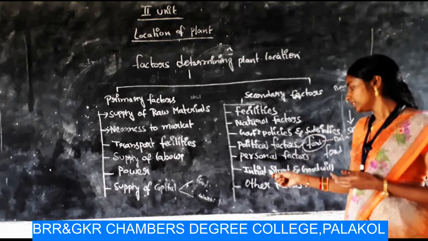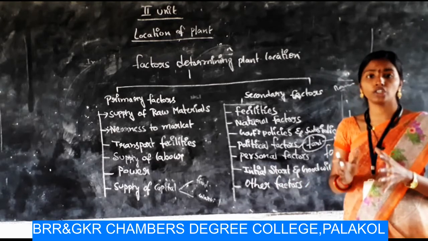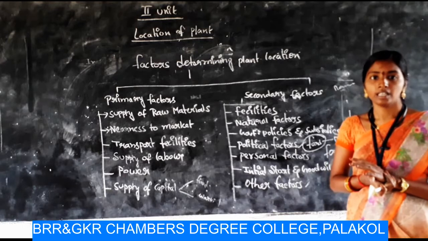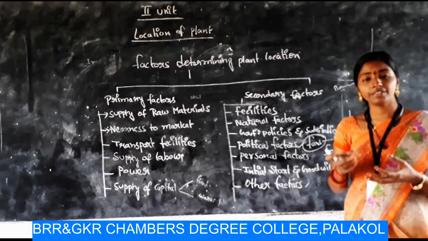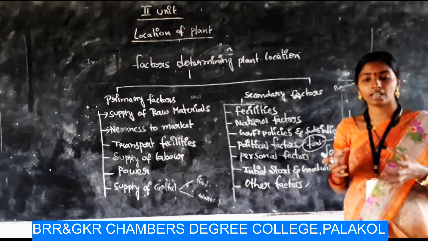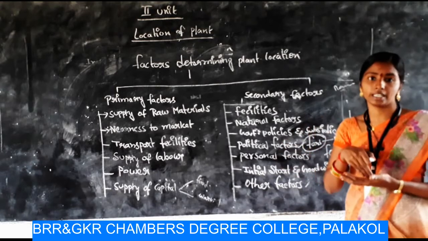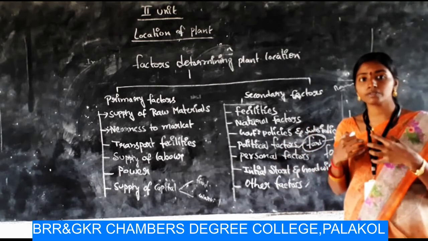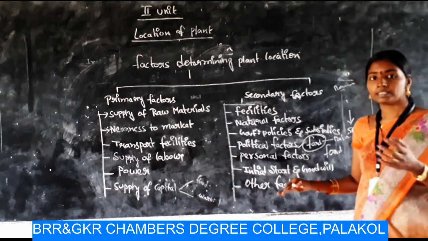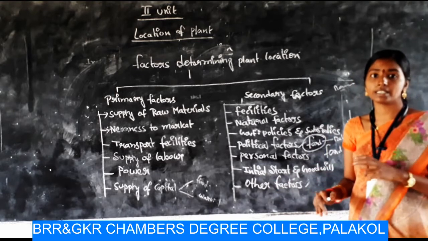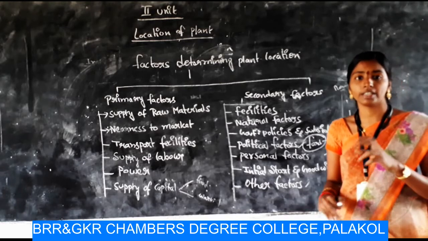Okay, and next one, initial start and goodwill. I already told you in the importance of plant selection. If some infrastructure facilities are developed, or if there are already developed industries, then a new firm wants to develop in that particular area because it wants to get benefits from the developed infrastructure. For example, Tata established its company at Jamshedpur. The venture is an iron and steel venture.